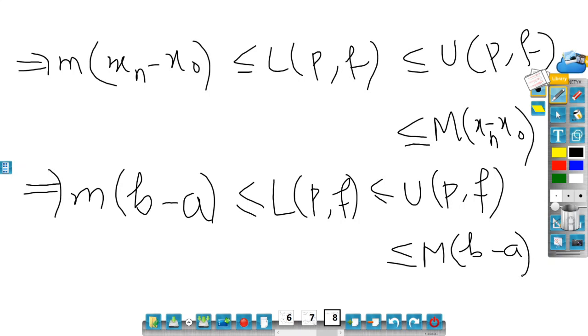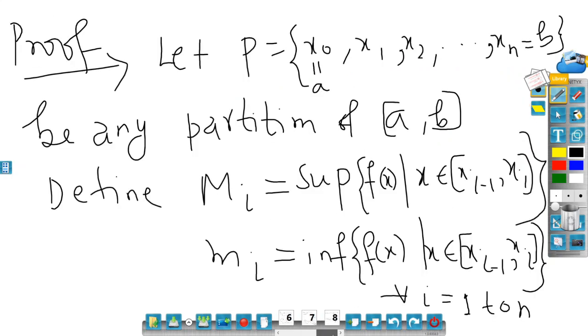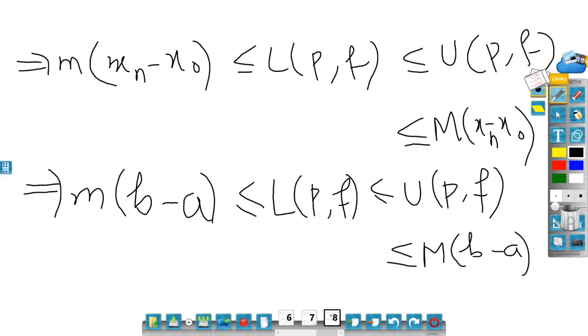Now what my theorem part is, what I need to prove, is that my integral value lies between m times (b minus a) and capital M times (b minus a). Now you could see that I have done almost all of the part. If I could show that the integral value lies between LPF and UPF, then my task is done, because the outer bound I have received. Now I need to show that the integration lies between LPF and UPF. That part I need to do. So let me do that. That's not difficult for me.